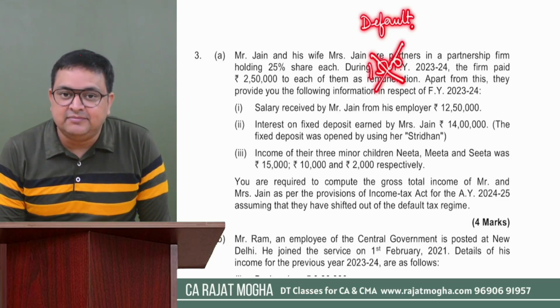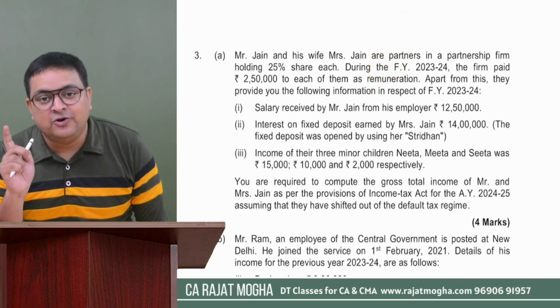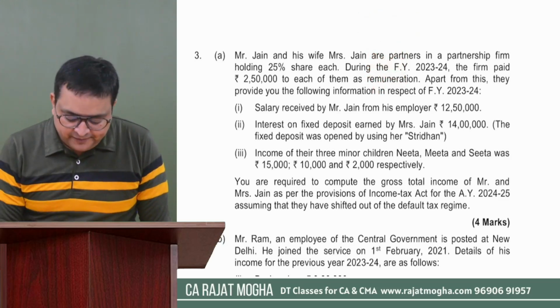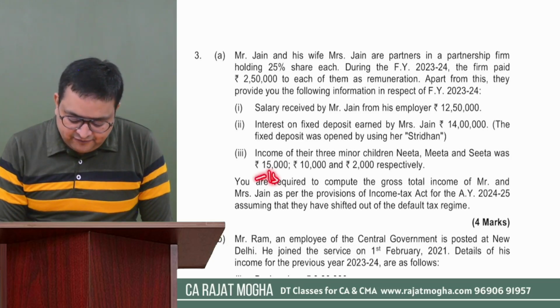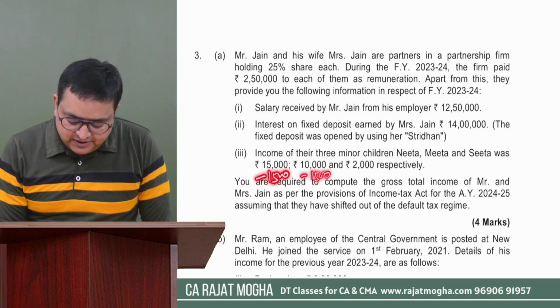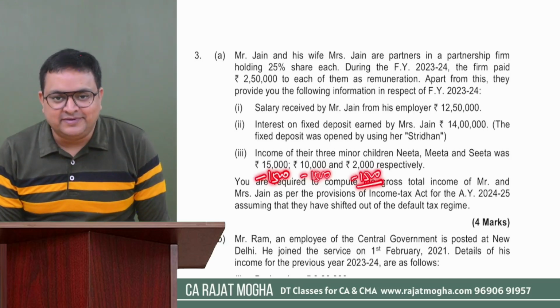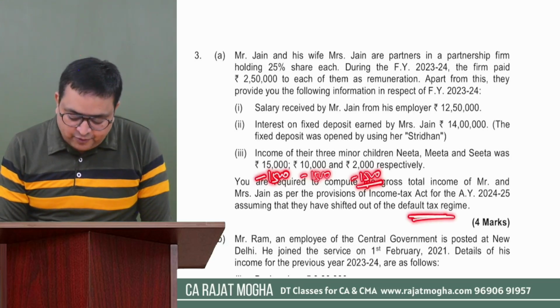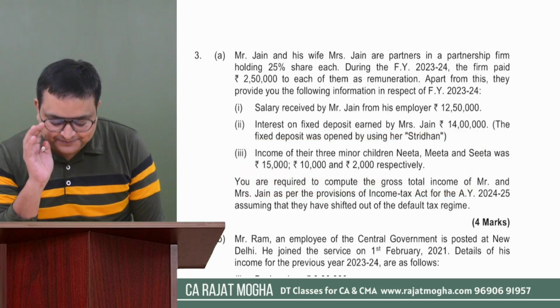It is available only under optional tax regime if they opt out from default. So here, whenever this children income would be clubbed, you can give 1500 exemption from each particular child because they are following optional tax regime, right? So this point is important for this particular clubbing of minor child income.